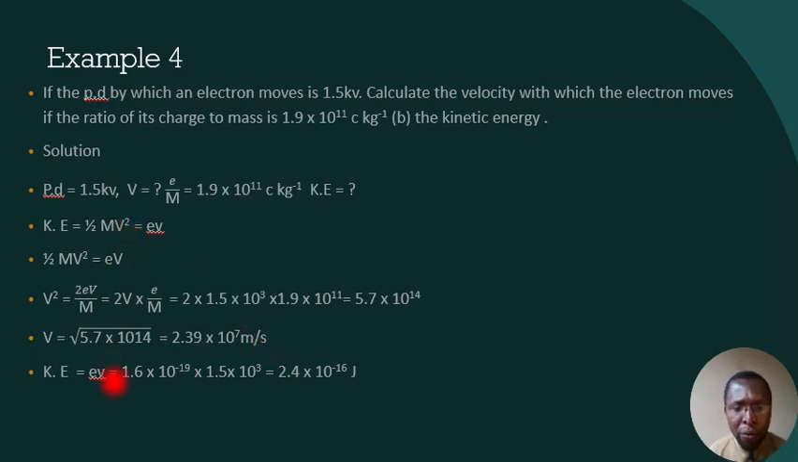Now the kinetic energy by formula is also electron volt. That means electron charge times voltage. And one electron we know is 1.6 times 10 to the power minus 19. Then times the voltage, that's our potential difference. Now it's 1.5 kilovolts, that is 1.5 times 10 to the power 3. And the final result will be 2.4 times 10 to the power minus 16 joule.